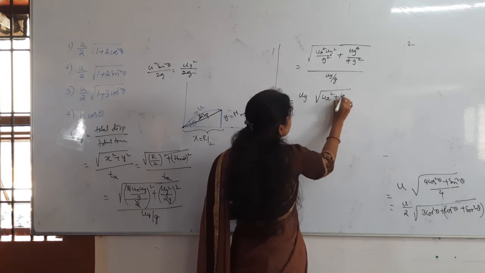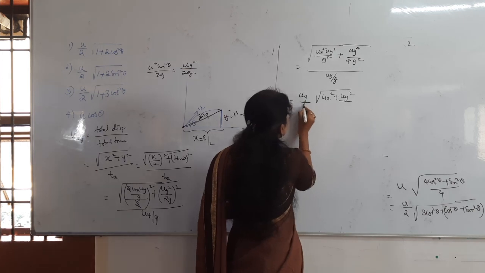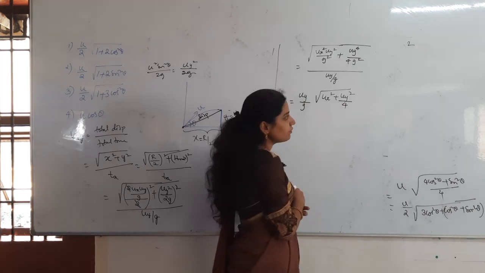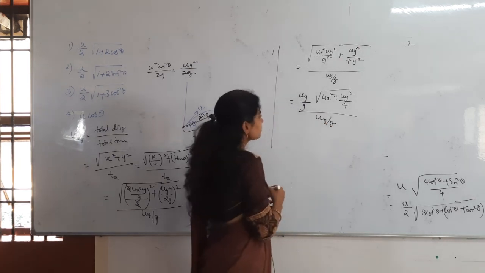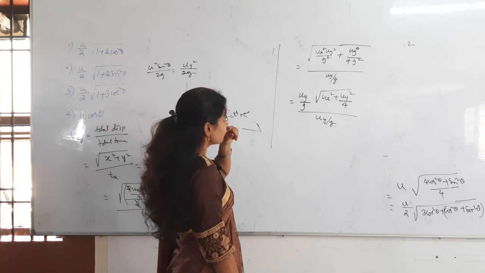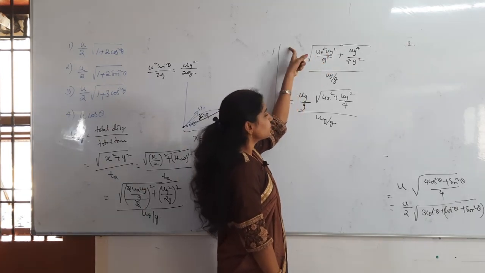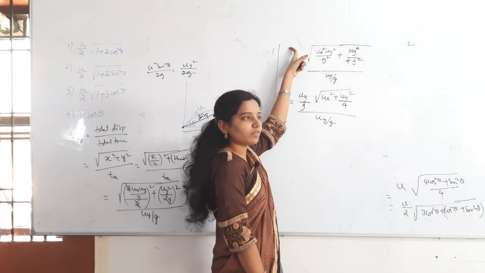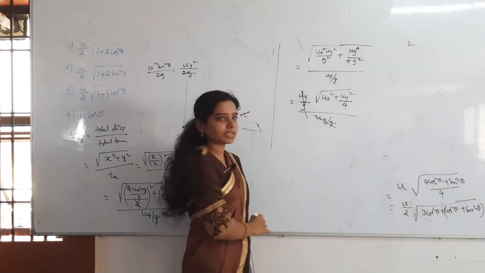Ux square plus uy square, g also will come out, divided by 4, that divided by uy by g. Uy comes outside, then uy by g gets cancelled.